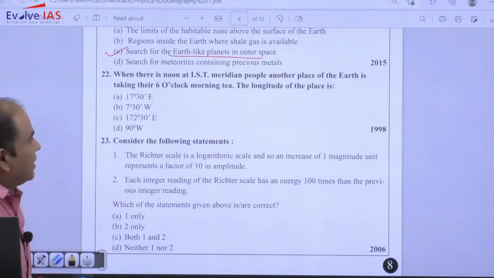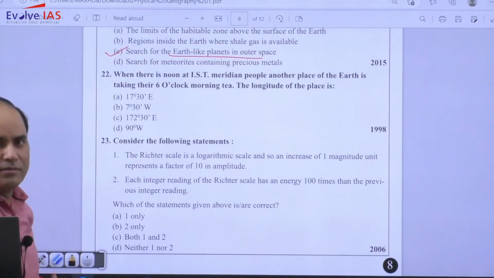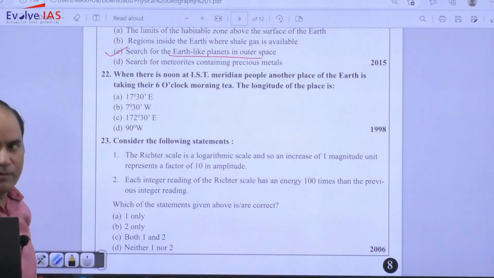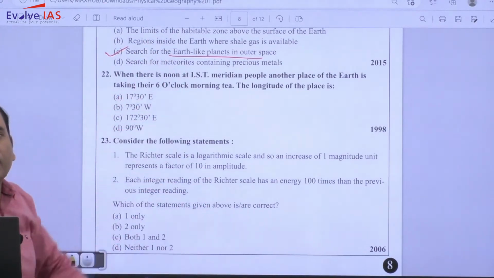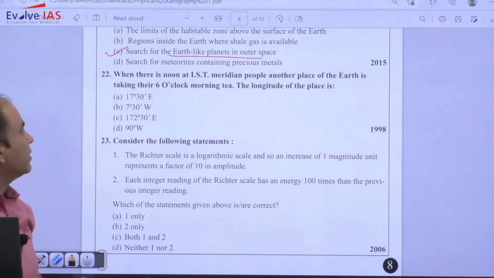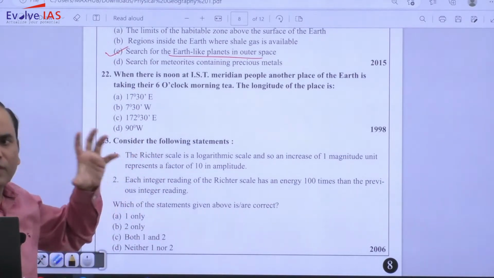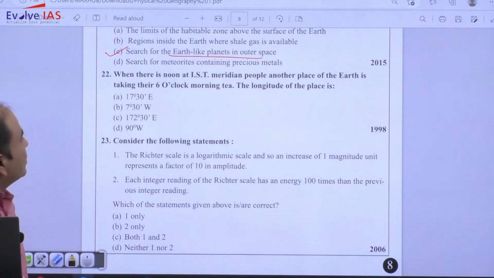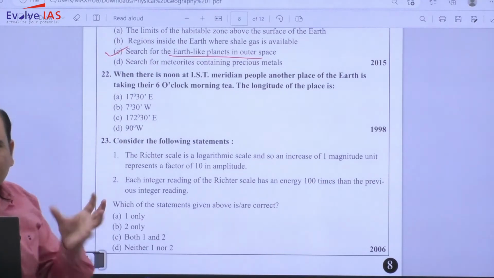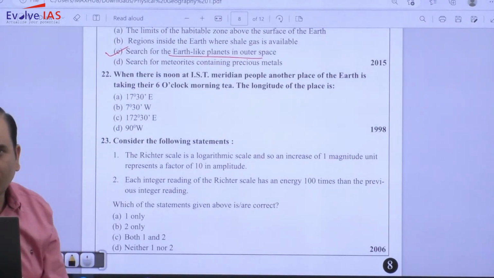One of the questions I have taken is from before 2011, because most of the questions I have included are from 2011 onward. This question is just to give you some idea. When there is noon at the IST meridian, people at another place of the earth are taking their 6 o'clock morning tea. The longitude of the place is what? So it is associated with the rotation, so you must be having an idea about the rotation.